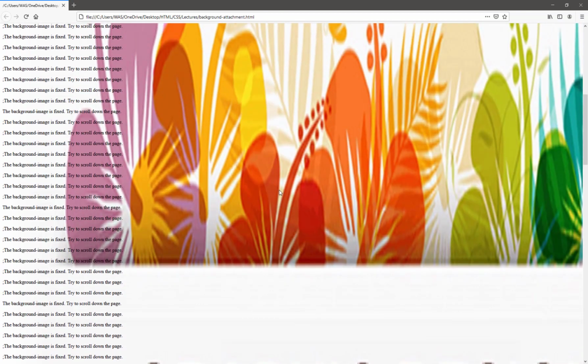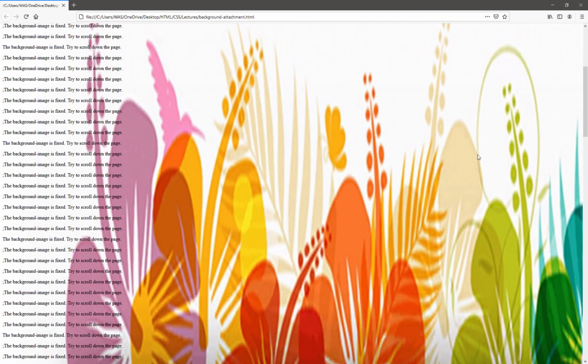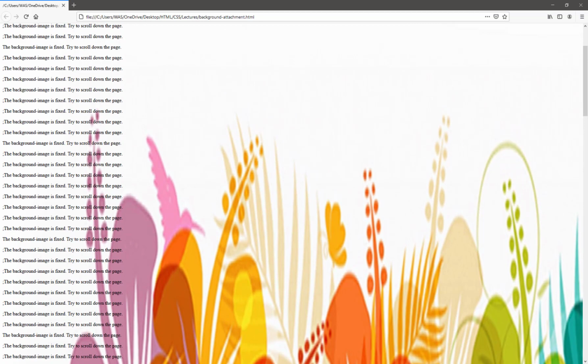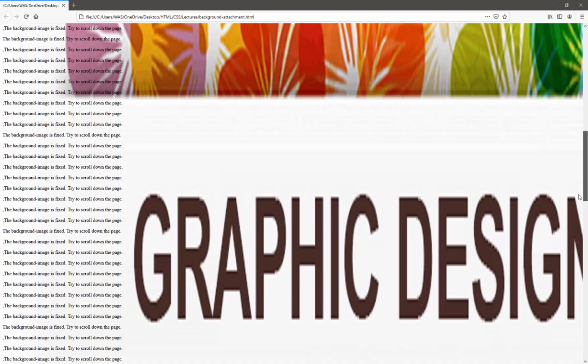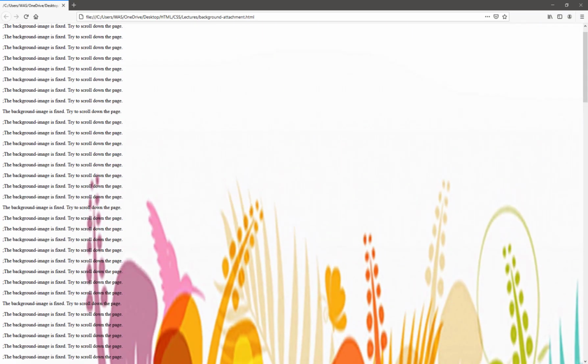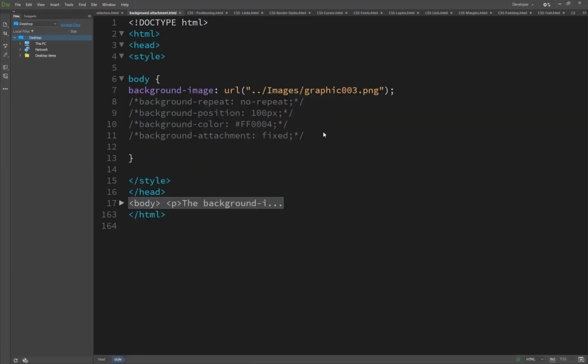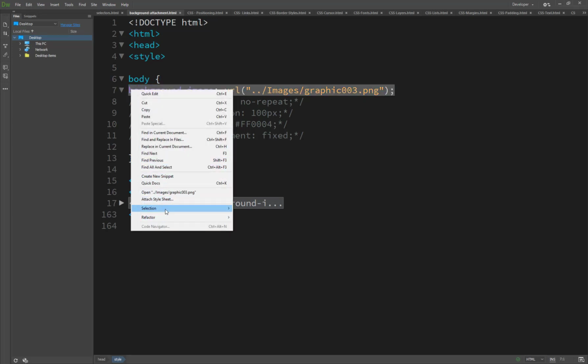After this I set the property background attachment with the fixed value. That's why it stretches this graphic design. So here is the background image. We can easily use the background image with the property, by using the selection toggle comment.